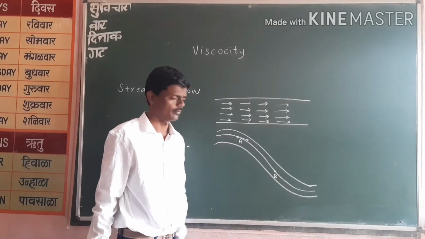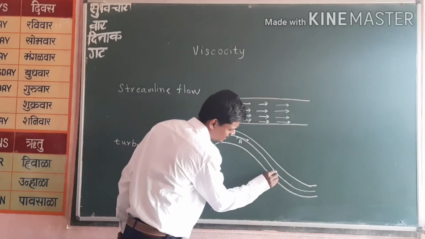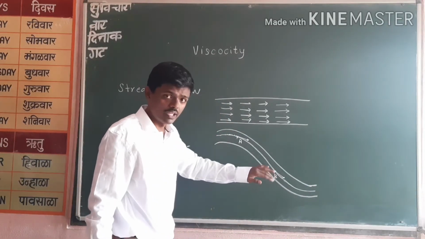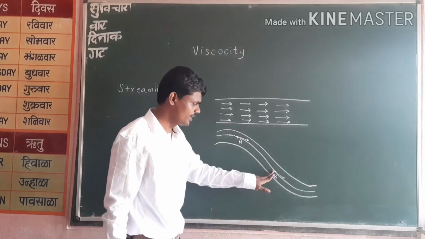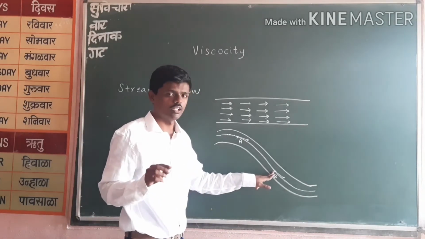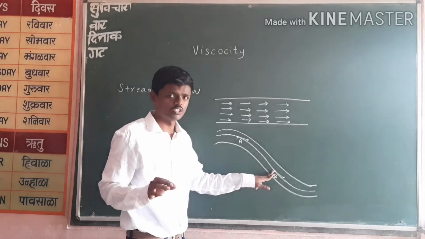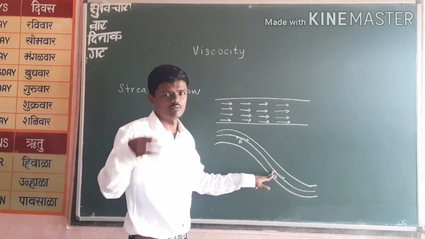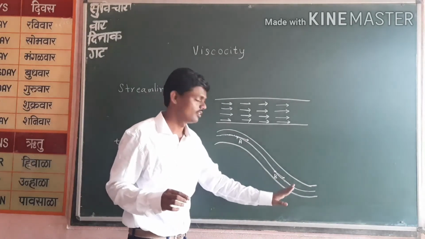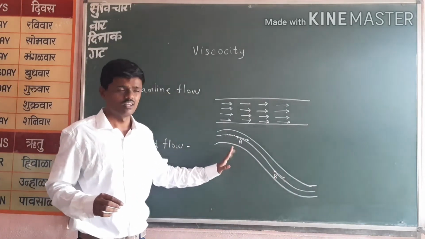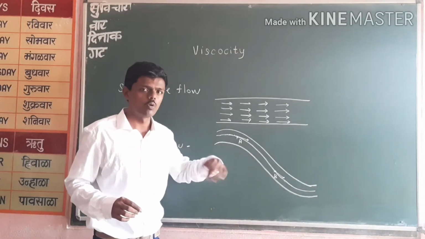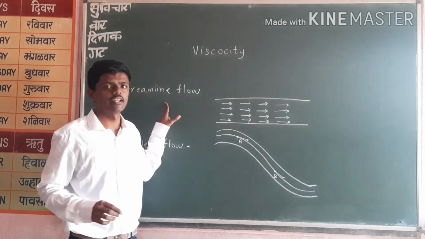Now consider this point. Here what is happening? The direction is changed. Maybe the velocity is changed, but each and every particle passing through this point over time, that means after some time, will have the same velocity and the same direction. It may be different from the previous point's velocity and direction, but it is the same over time. So over time is the main concept in a streamline flow.